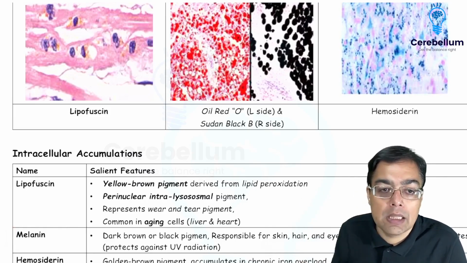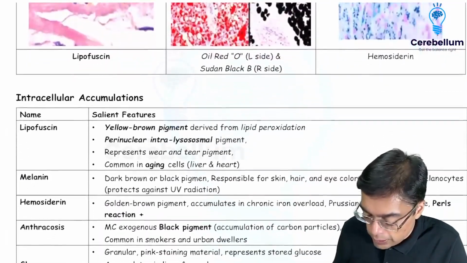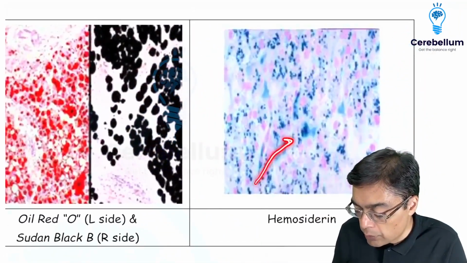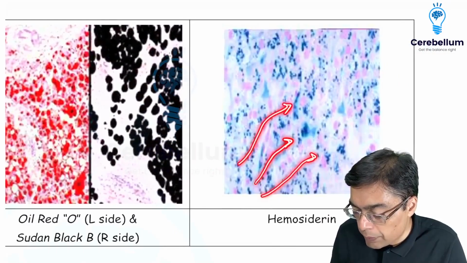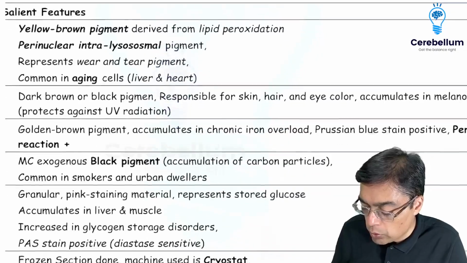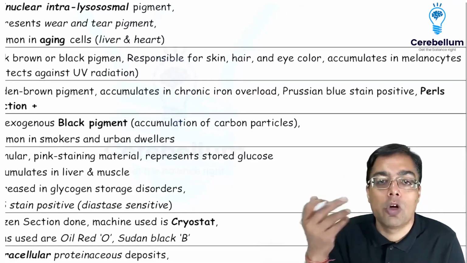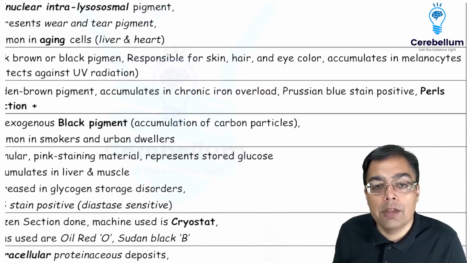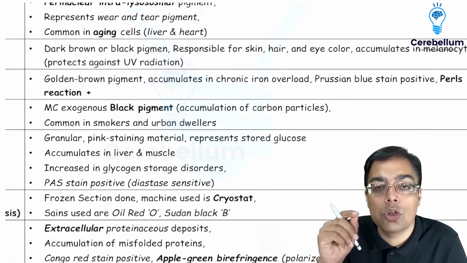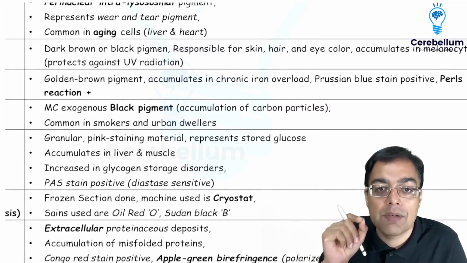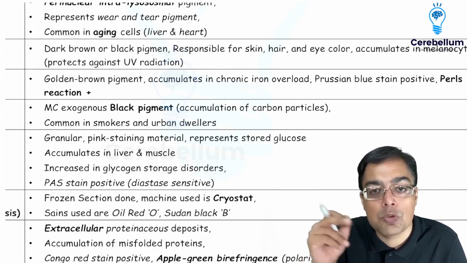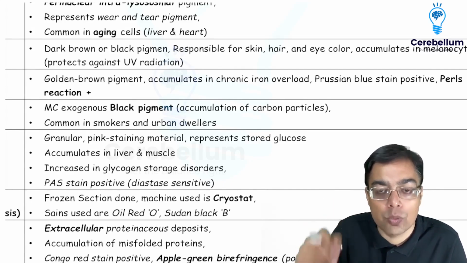Now, iron derived pigment, that's another important one that I want you to remember. Iron derived pigment is given the name of hemosiderin. So that's how you're going to have the appearance of hemosiderin in the form of a dark blue colored pigment, which is going to accumulate in case of iron overload conditions. Say for example, a patient who has suffered from multiple blood transfusions, and the kind of reaction that you're going to be observing over here is given the name of Perls' reaction. So for the detection of hemosiderin, we are using a stain that is given the name of Prussian blue stain. And when this reacts with hemosiderin, the reaction is what is given the name of Perls' reaction, right? So that's what you need to remember.